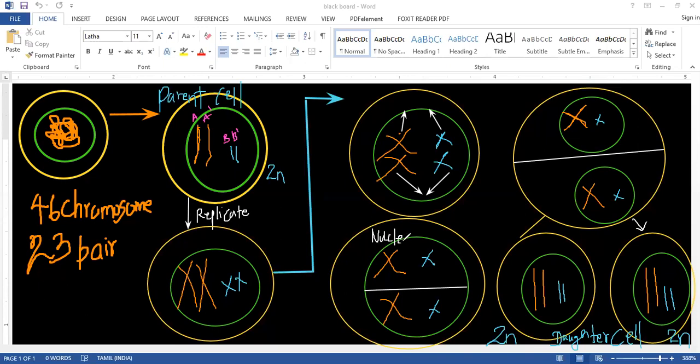So if this is occurring, nucleus division, and here cytoplasm division, completely we can call this one what? Mitosis. This is how these cells are formed.